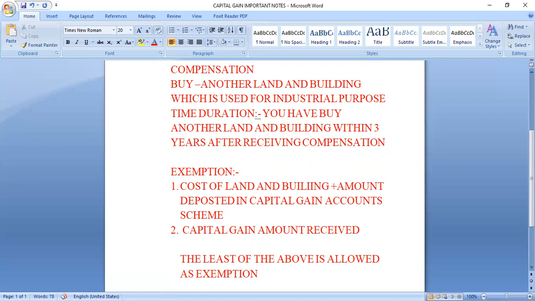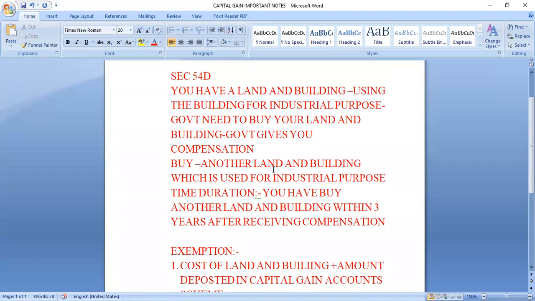And what is the condition? You should not sell this land and building till 3 years from the date of purchase. This is the way to compute the exemption under section 54D. So 54D means land and building used for industrial purpose forcibly acquired by the government, which gives compensation. With that compensation, you have to buy another land and building used for industrial purpose within 3 years, then you will get this exemption. That is section 54D.